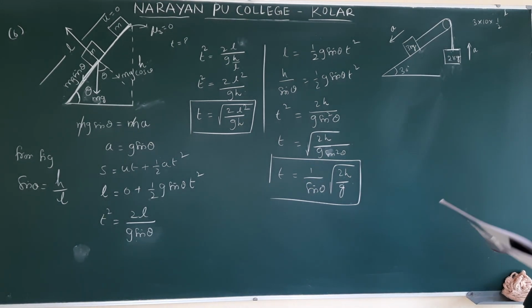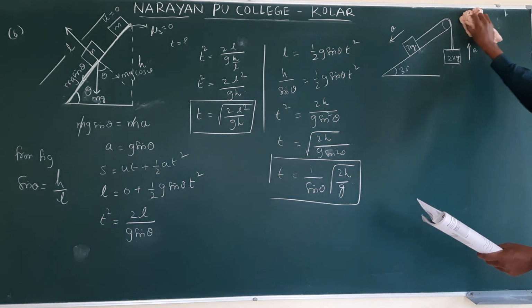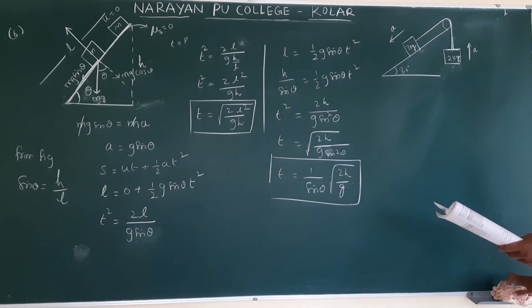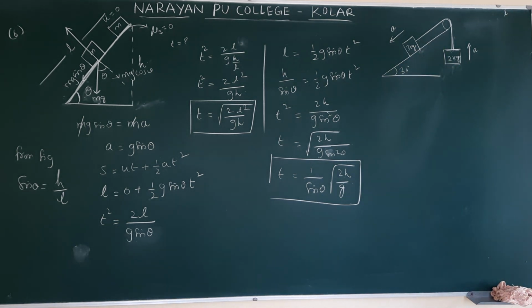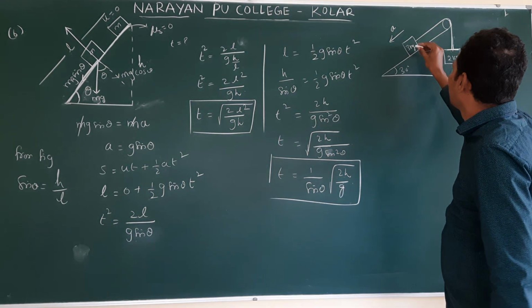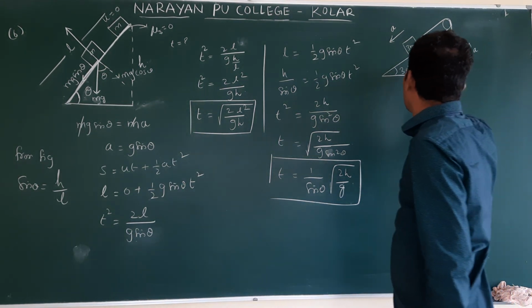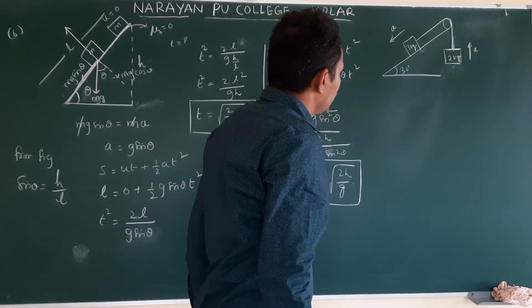We will follow the question, but actually this is not required. According to the question, it is sliding down and the other block is going up. Now, what are the forces acting? mg acts downwards and normal reaction acts upwards.